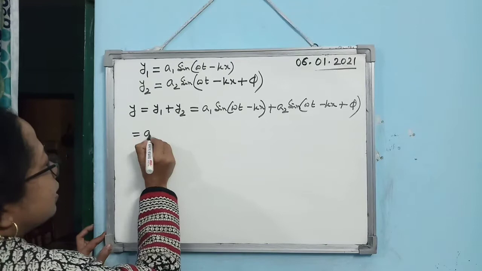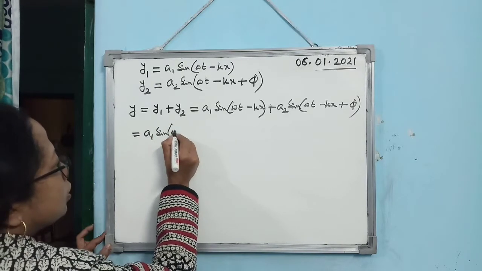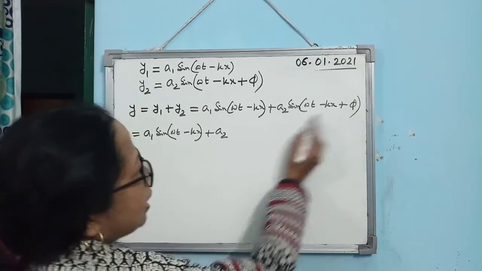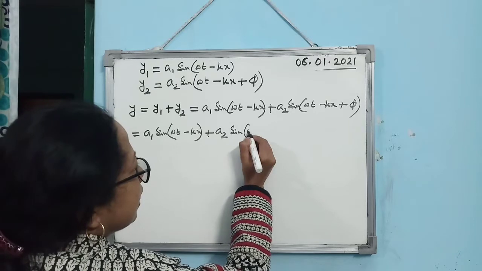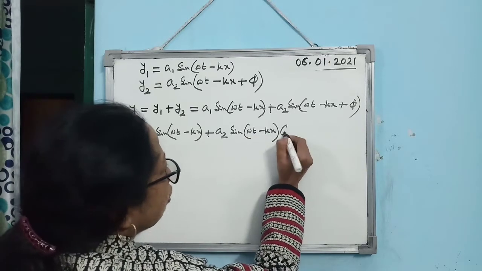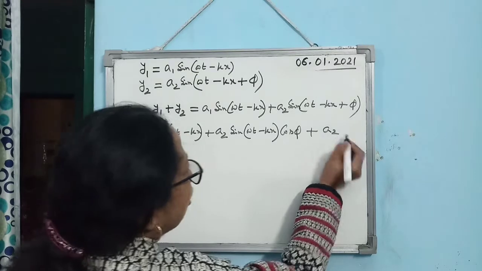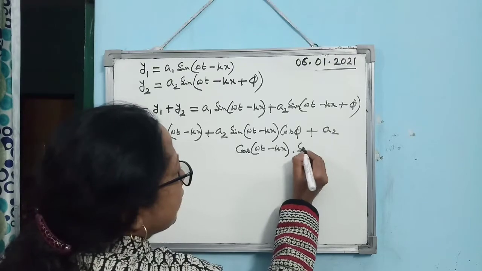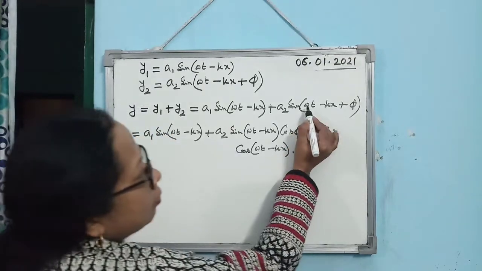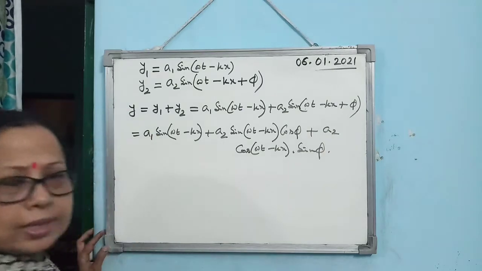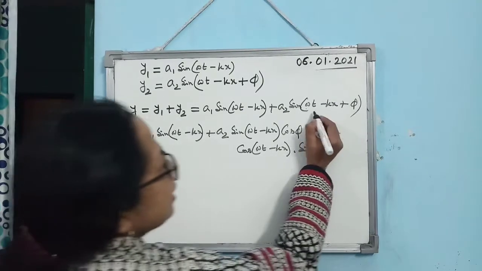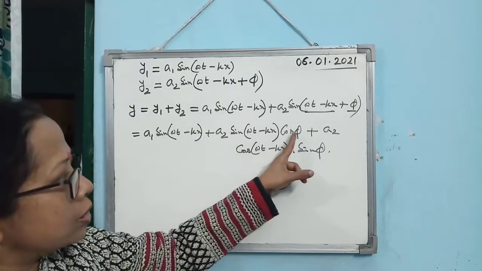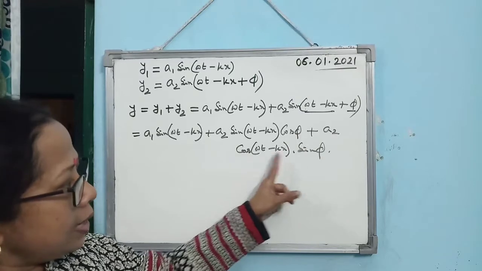So you can break it like this. A2 sin(A + B). Sin(A + B) is sin A cos B plus cos A sin B. Here A means ωt − kx, multiplied by sin φ. Simply, I have broken ωt − kx + φ, considering ωt − kx as A and φ as B. So it is sin(A + B), that is sin A cos B plus cos A sin B.